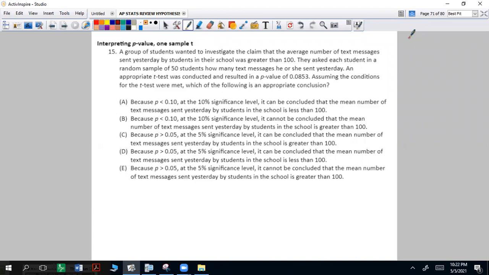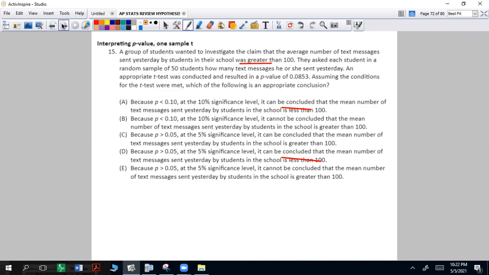All right, so read this question carefully. First of all, it says greater than 100, and two of your answer choices right here say less than. So get rid of those. If you're trying to test to see if it's greater than 100, you got to stick with greater than in your conclusion.